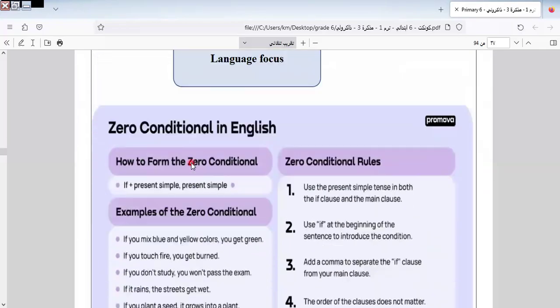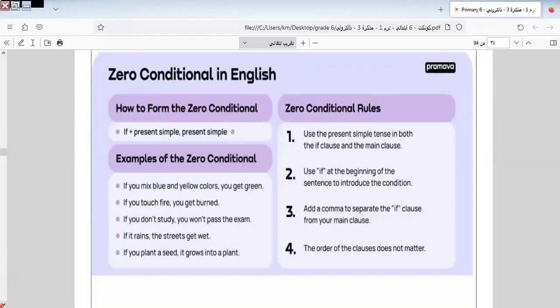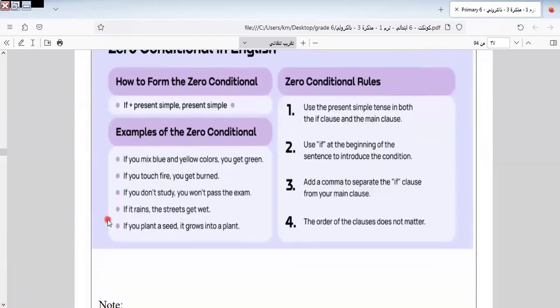In this unit, we talk about zero conditional if, and we know that zero conditional if is used with what? With scientific sentences. Okay, so here we have zero conditional used with scientific sentences like this one.